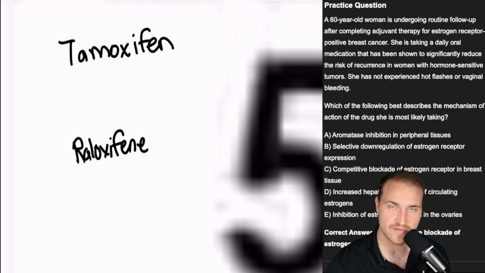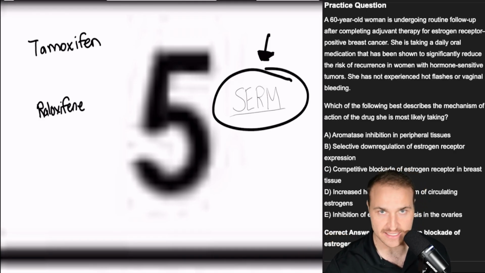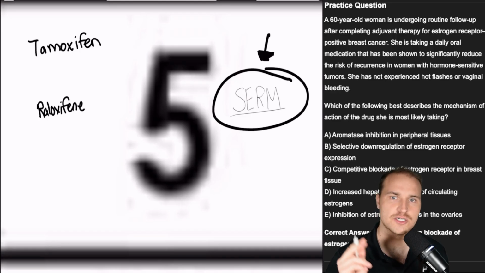These are selective estrogen receptor modulators. That's why when I was creating these questions for the first time, I wrote down SERM, because this is a selective estrogen receptor modulator question. And these guys are cool because they're agonists in some tissues and antagonists in others. So you should be thinking of two things. One, breast tissue, and two, the endometrium.